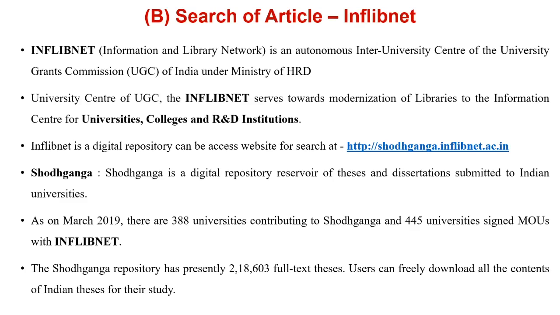What is Shodhganga? Shodhganga is the digital repository, a reservoir of theses and dissertations submitted to Indian universities. So you can access your research related articles on Shodhganga also. As of March 2019, there are 388 universities contributing to Shodhganga and 445 universities have signed their MOU with INFLIBNET. Presently, the Shodhganga repository has 218,603 full text theses. Users can freely download all these contents of Indian theses for their study.